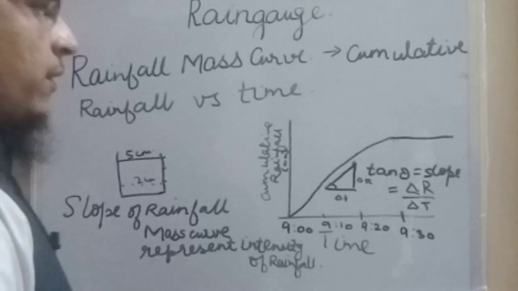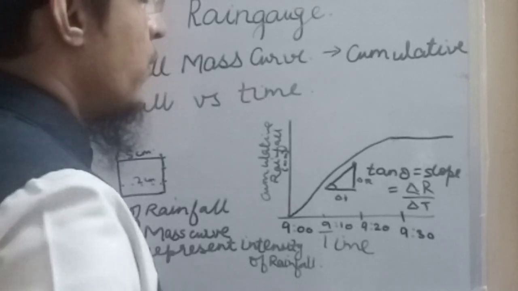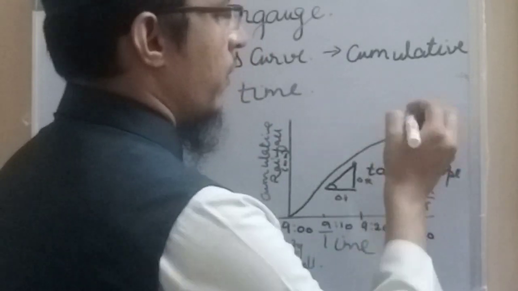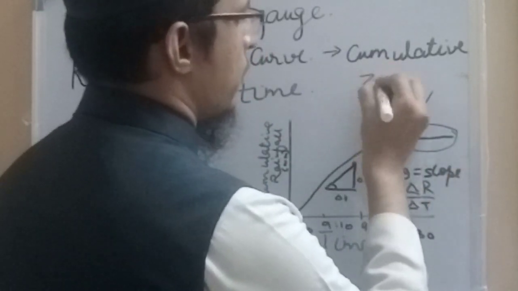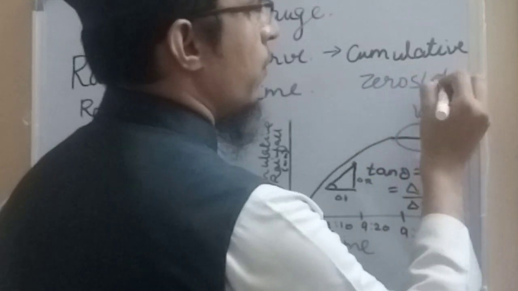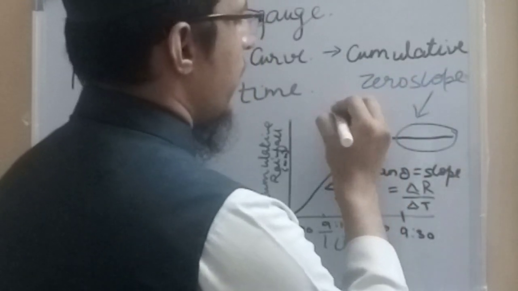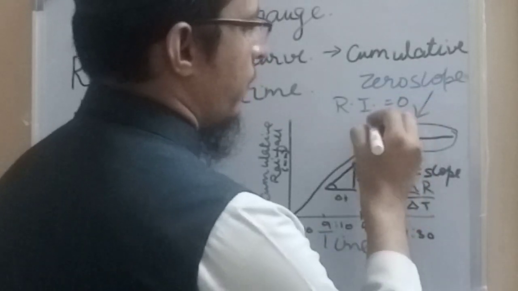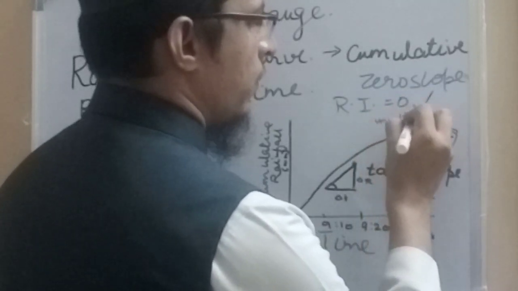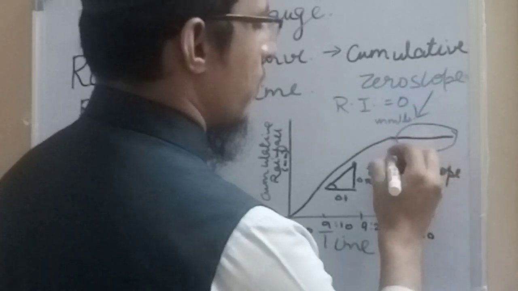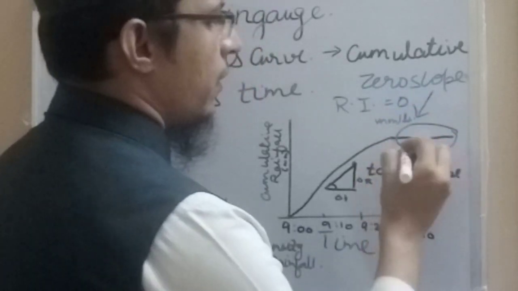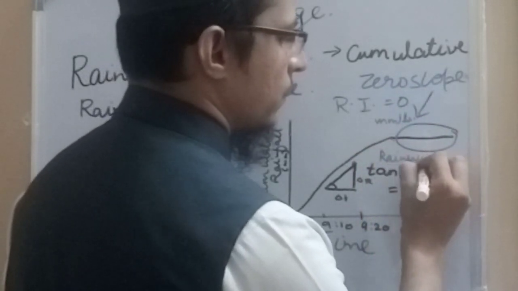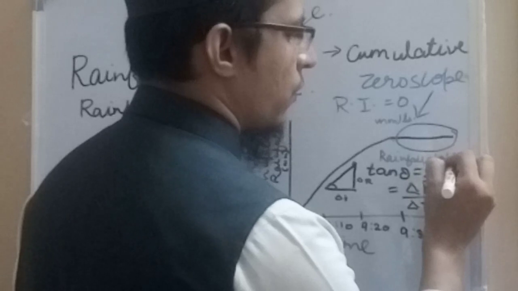So when the rainfall has stopped, its intensity is 0. You can see here that this flat portion represents zero slope, thereby meaning rainfall intensity is 0 mm per hour. This represents that the rainfall has stopped.